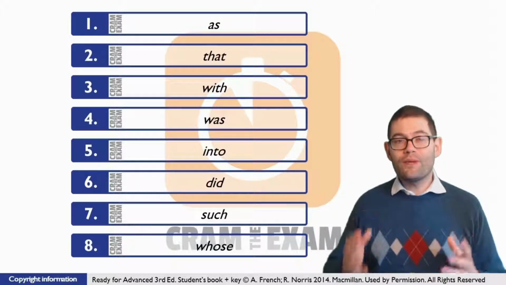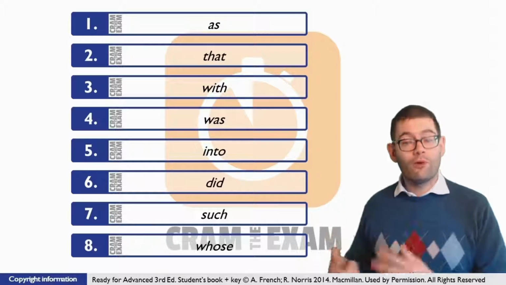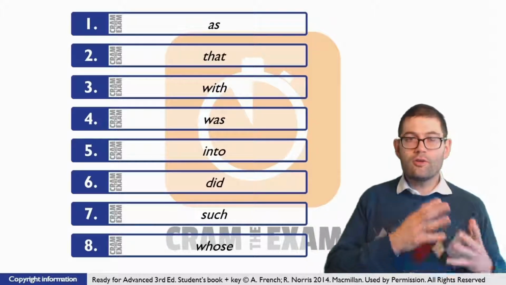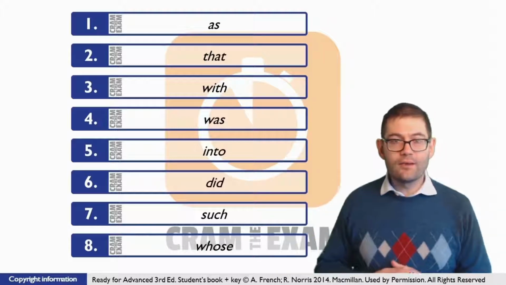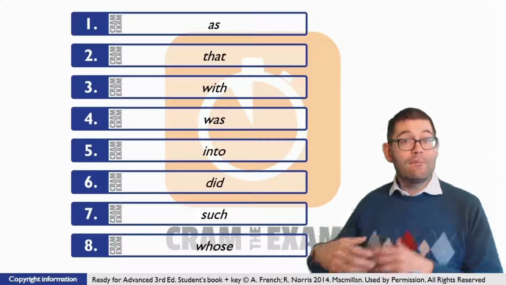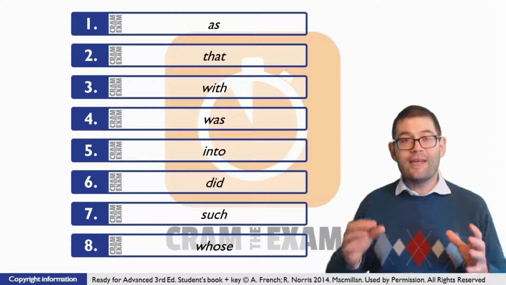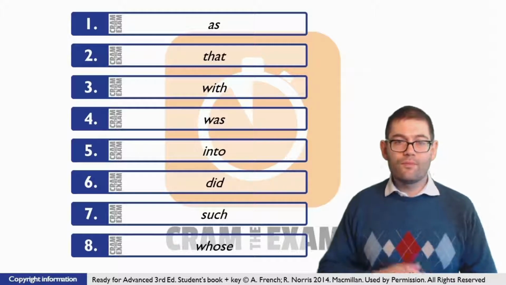For question number 8, what we need here is the correct relative pronoun which connects the idea presented before with what follows next. Specifically speaking, we're talking about a male doll named Ken, and then we're talking about the name of that doll. Well, the name belongs to that doll, so the relative pronoun that we've got to choose has got to indicate an idea of possession. What's the relative pronoun we need? Whose.